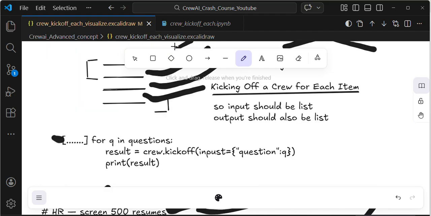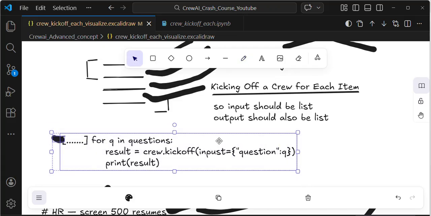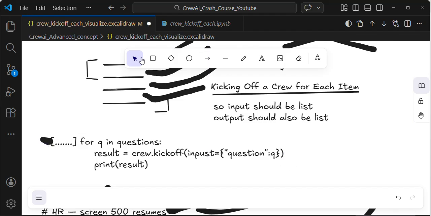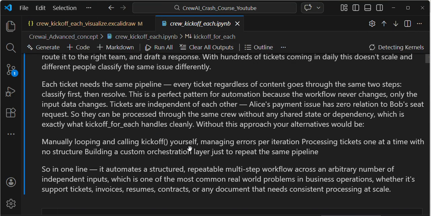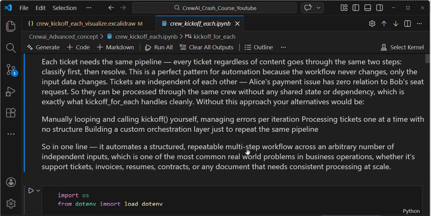If you see, in this way we manually create the for loop and iterate over the reviews, managing errors per iteration, processing tickets one at a time, with no structure, building a custom orchestration layer just to repeat the same pipeline. So kickoff_for_each automates a structured, repeatable, multi-step workflow across an arbitrary number of independent inputs, which is one of the most common real-world problems in business scenarios.